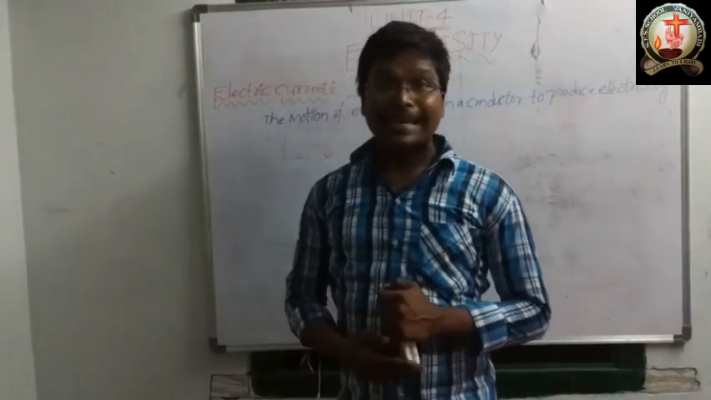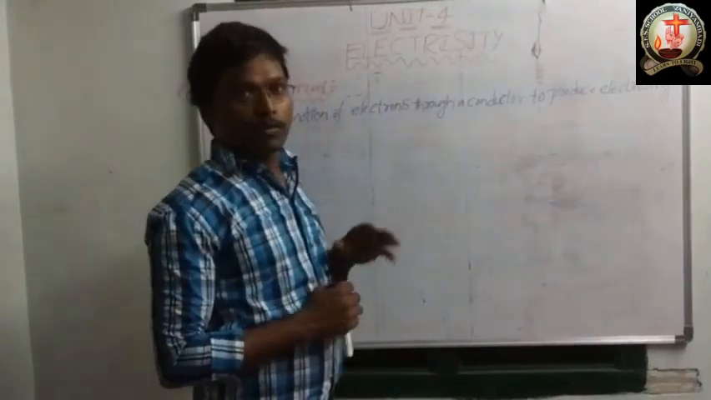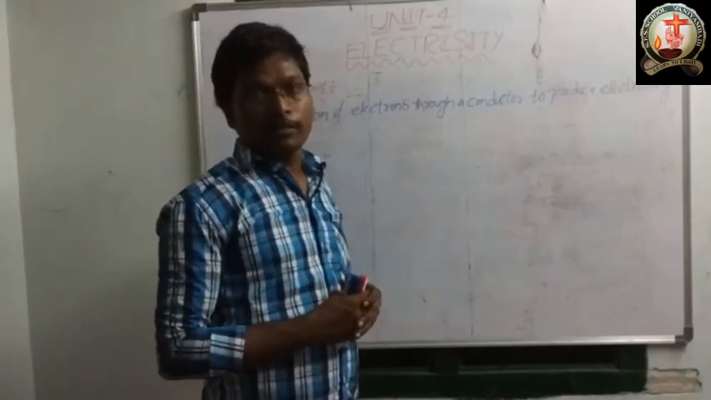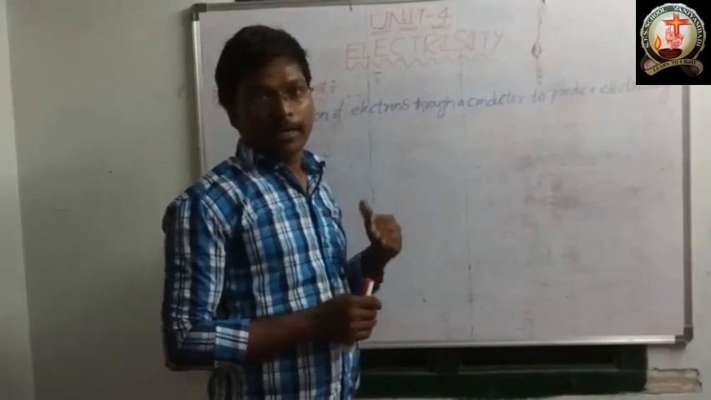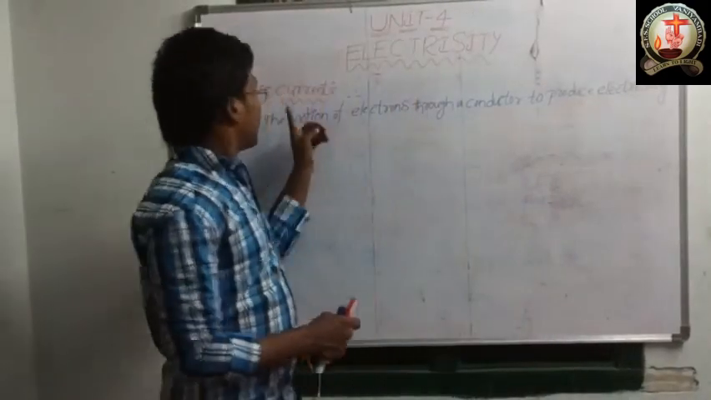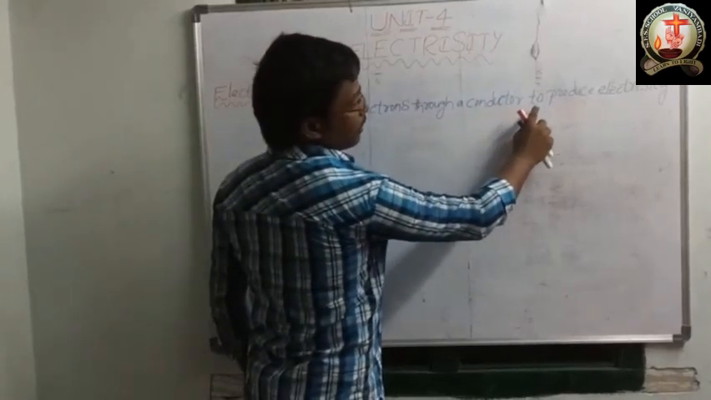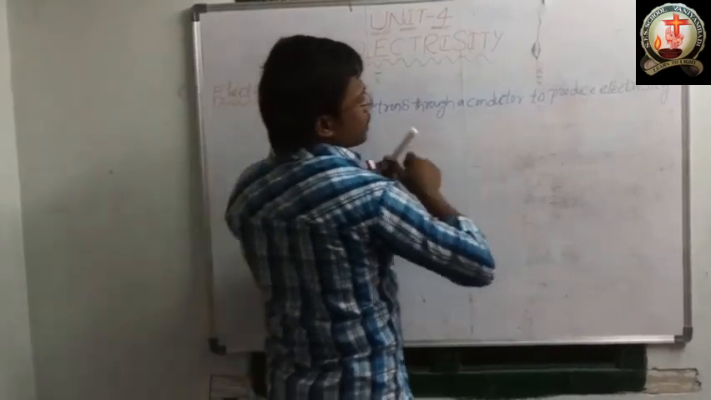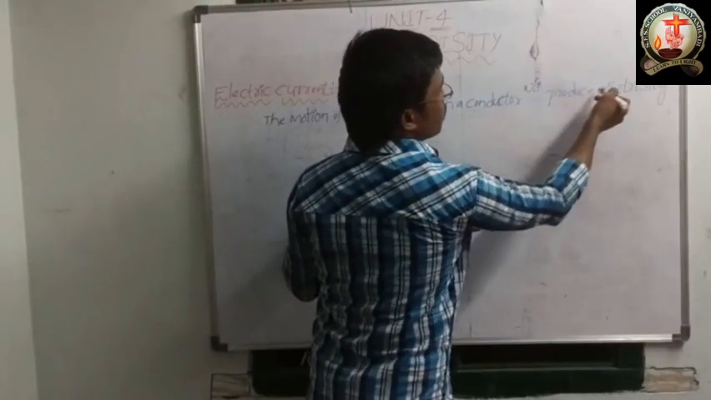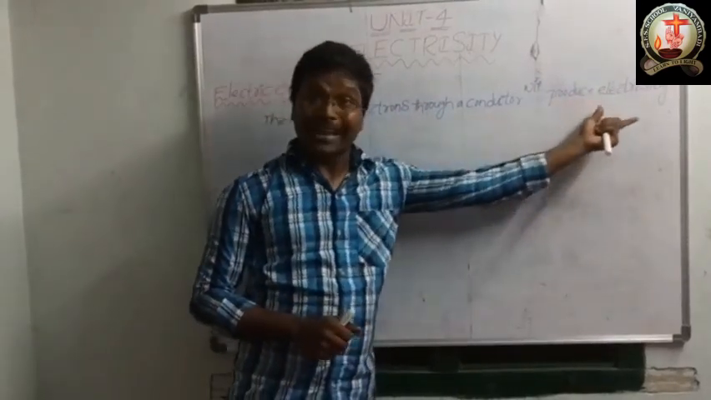The next concept is electric current. Now, how the electric current is produced, we'll see now. Please see. Electric current: the motion of electrons through a conductor will produce electricity.